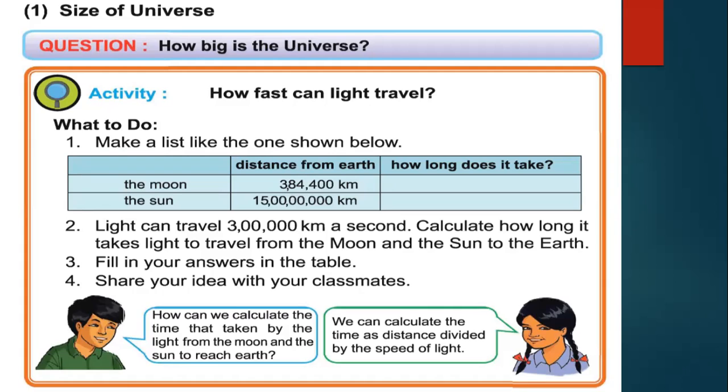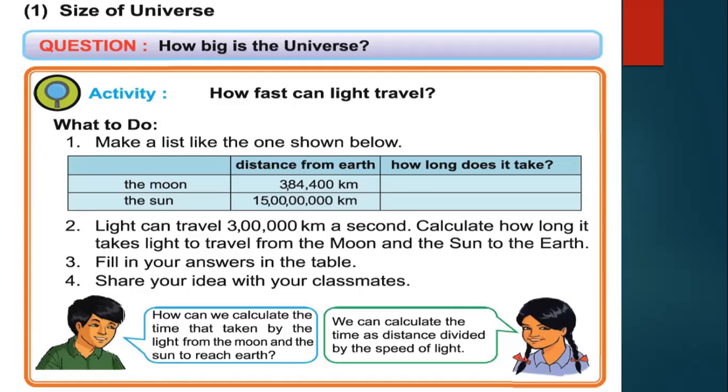We know that the distance from the moon is 3,84,400 kilometers, and the distance from the sun is near about 15 crore kilometers. So we know the distance. Now can we calculate the time? We know that light can travel 3 lakh kilometers a second.